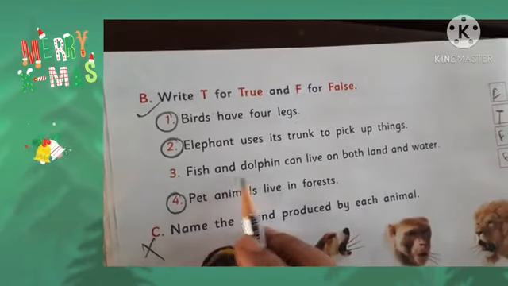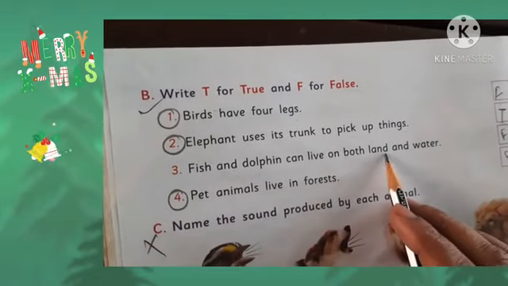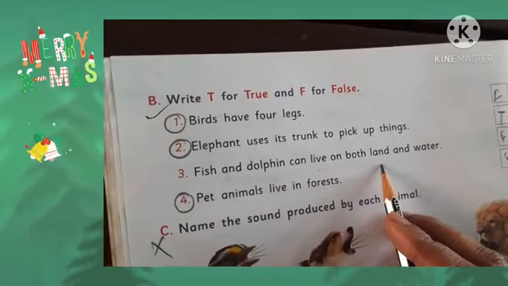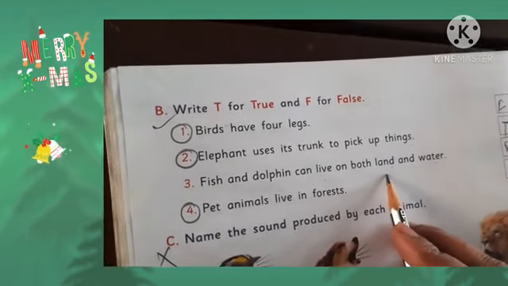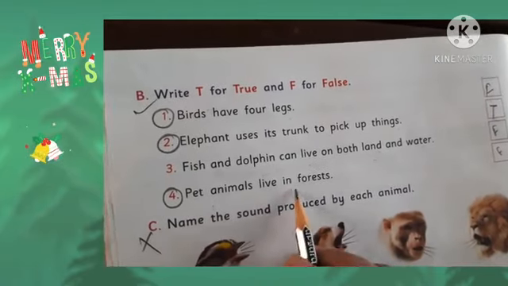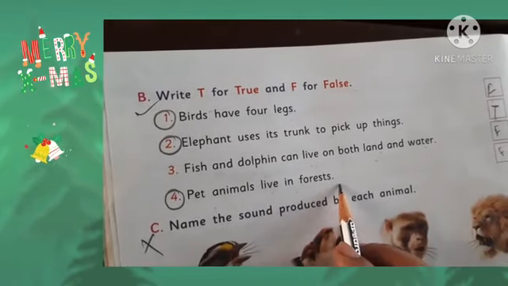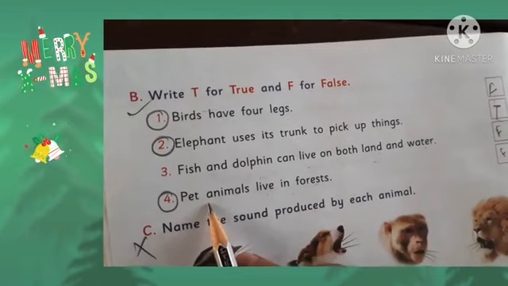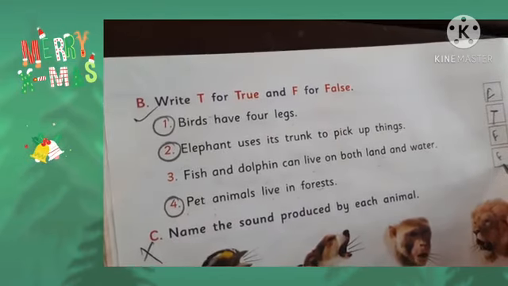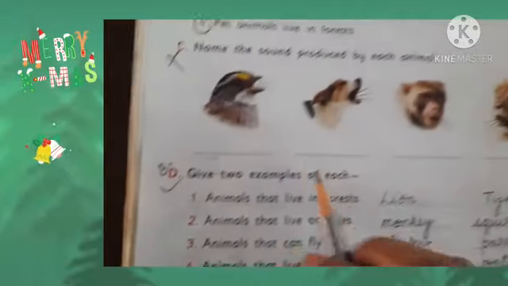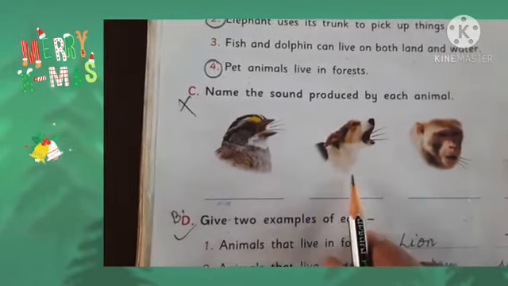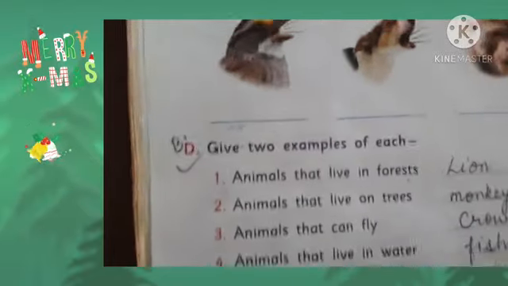Next, fish and dolphin can swim on both land and water. Can fish swim on both? No, fish can live only in the water, so it will be false. Pet animals live in forest. Which animals live in forest? Pet animals or wild animals? Wild animals, no. Here it is written pet animals, so it will be false. F. You will not do this question because I will give this question in match the following format in the copy. Come to the next question.